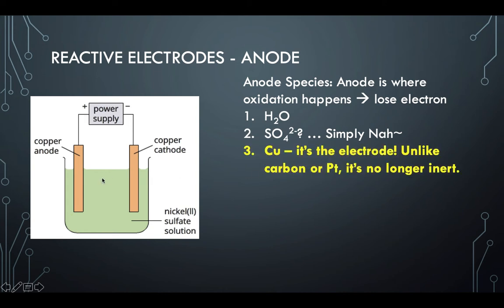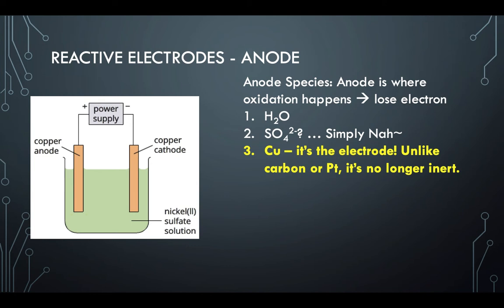So unlike carbon or platinum, which are really, really inert, even though they can lose electrons, they are so inert that they probably won't win any of the competitions. But copper is quite in the middle of the series, so copper can also lose electrons here, which makes it a candidate for the anode species.